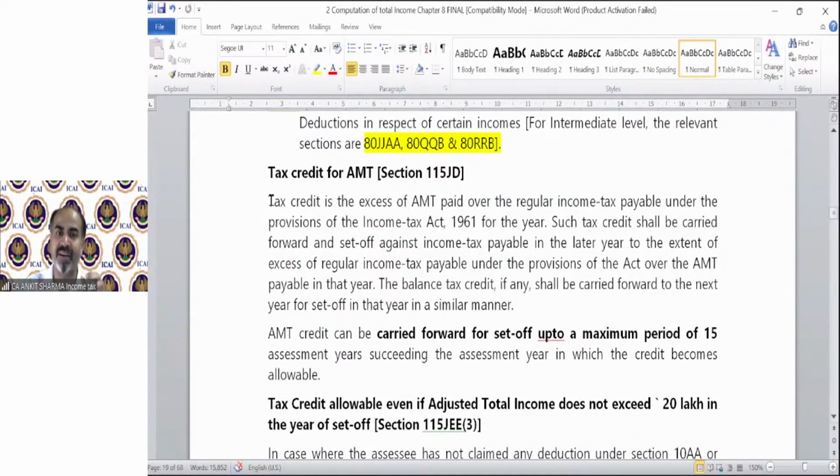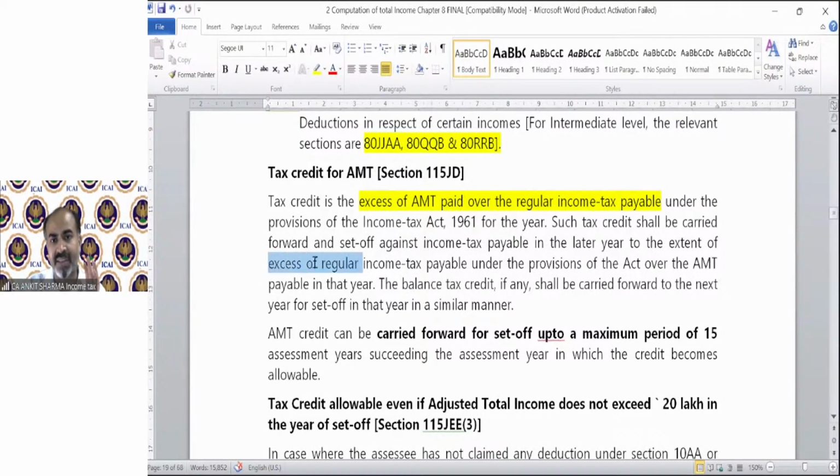It is saying you can claim credit of the amount by which AMT is in excess of the normal tax. Excess of AMT over the regular income tax, that is your credit. When can we claim it? In the year, to the extent of the excess. How much of the credit can be claimed? The excess of normal income tax over the AMT. And the credit can be carried forward and set off for a maximum period of 15 years after the year in which you paid the AMT tax. Except that year, for the next 15 years you can claim the credit.